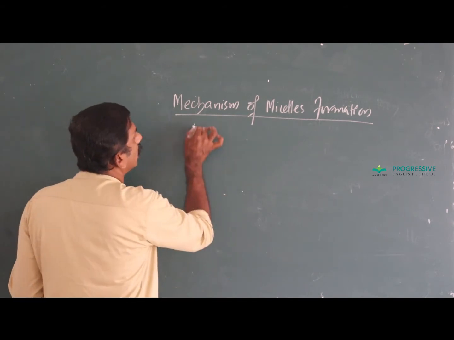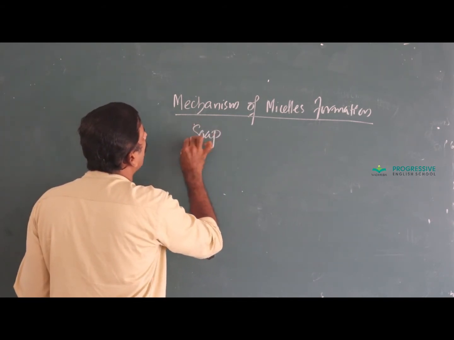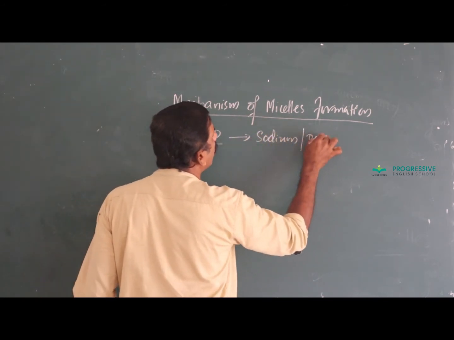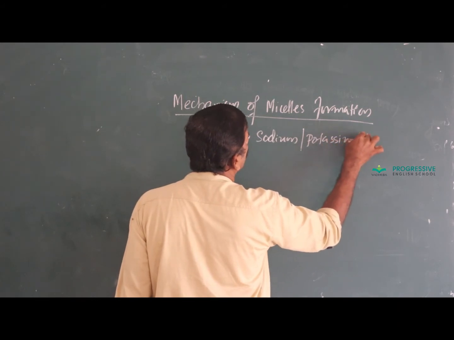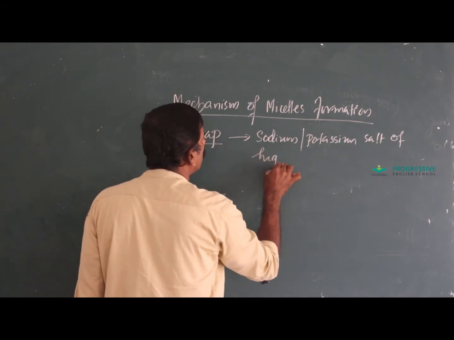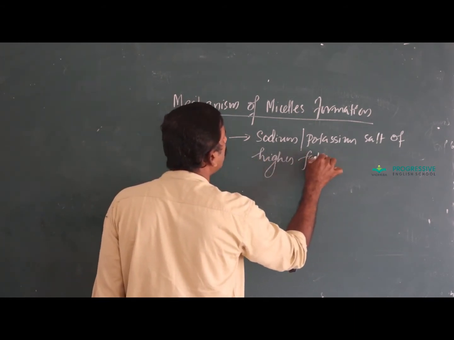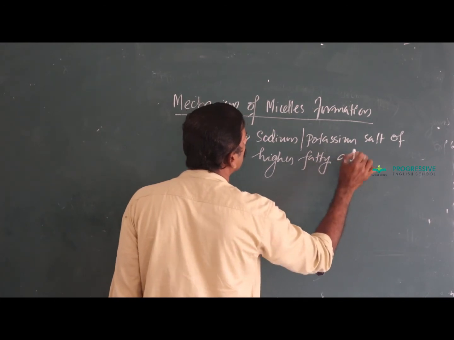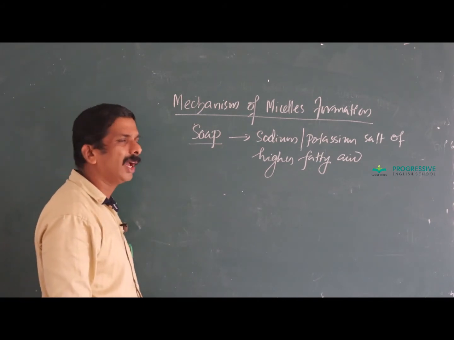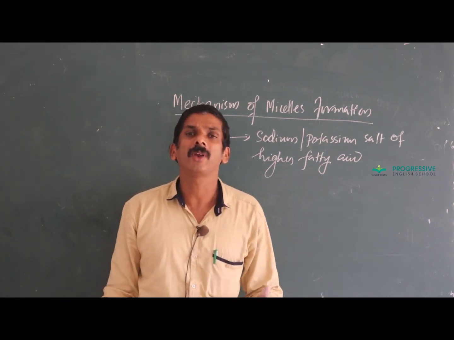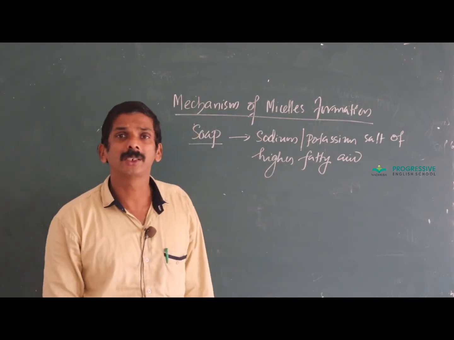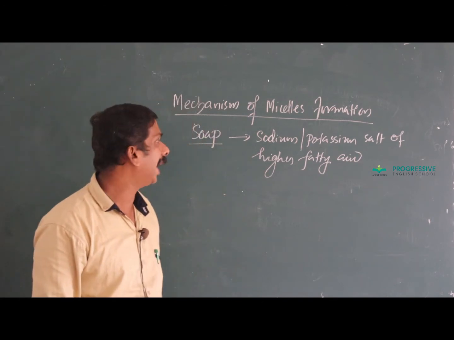Soaps are sodium or potassium salts of higher fatty acids. Fatty acids means carboxylic acids having a higher number of carbon atoms, which normally occur as esters in natural fats. That is called fatty acid.